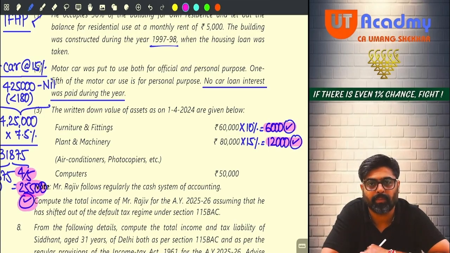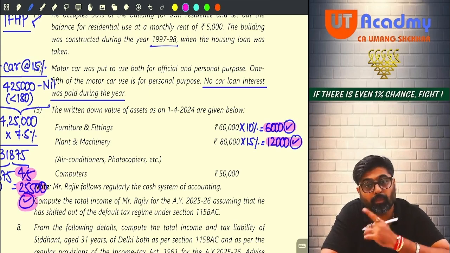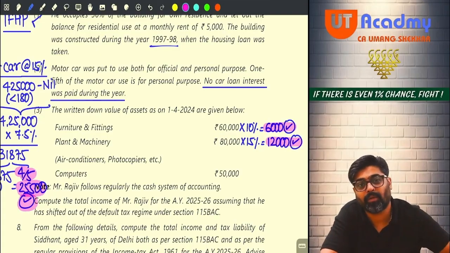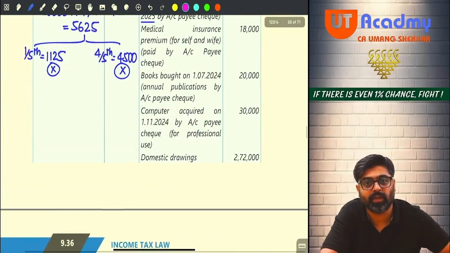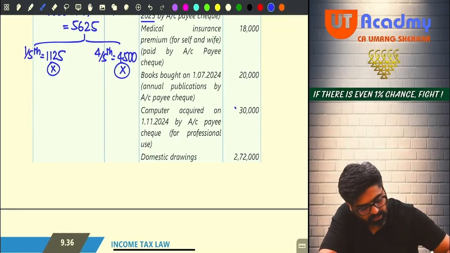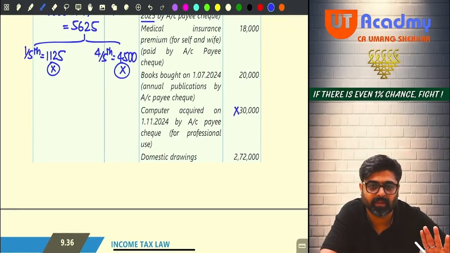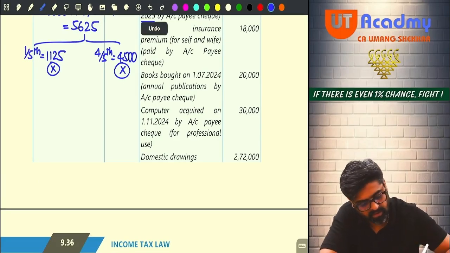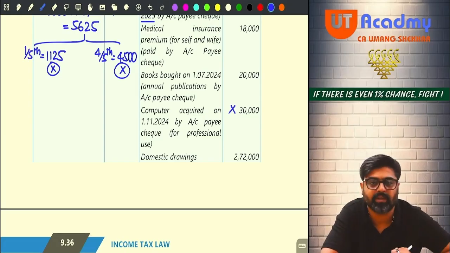Now be very careful. Computers, can you see computers? Opening, this is during the previous year computer purchased. First do one thing. Put a cross mark on this 30. This is not your PGBP expense. Will not be allowed as a deduction under PGBP head because this is a capital expenditure.